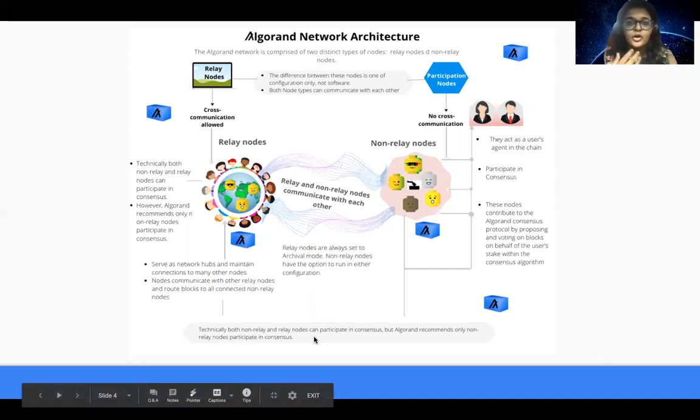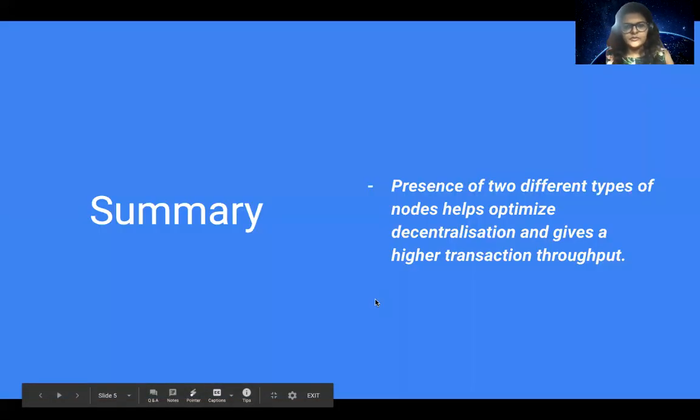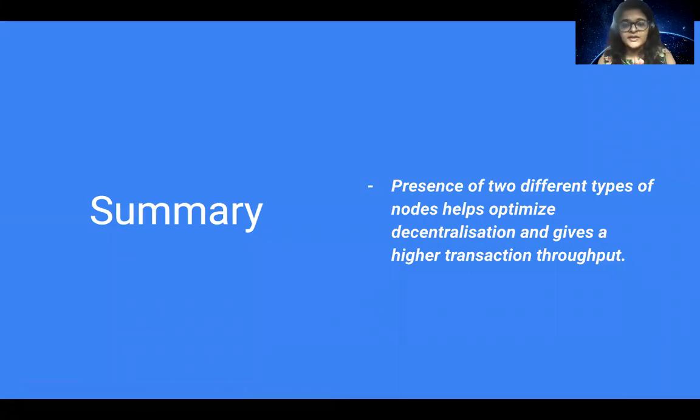As I said, it is important to understand that both relay and non-relay nodes, that is participation nodes, can participate in the consensus protocol. But it is always preferable to have only the participation nodes participate in the consensus in order to optimize the consensus protocol, as well as have increased transaction throughput. To summarize, the presence of two different types of nodes in the Algorand network architecture helps optimize the decentralization and gives a higher transaction throughput.